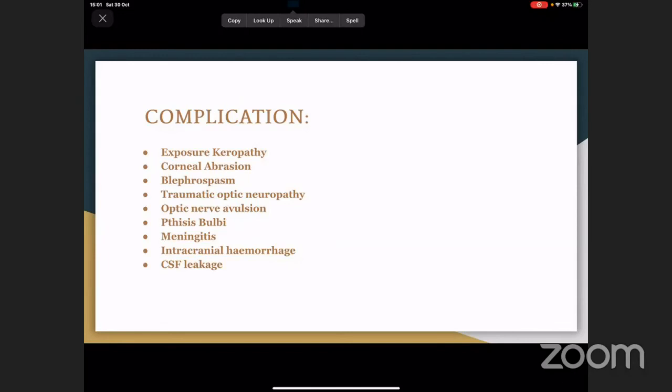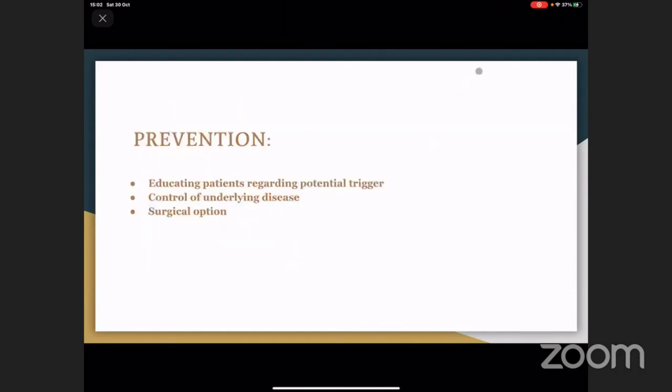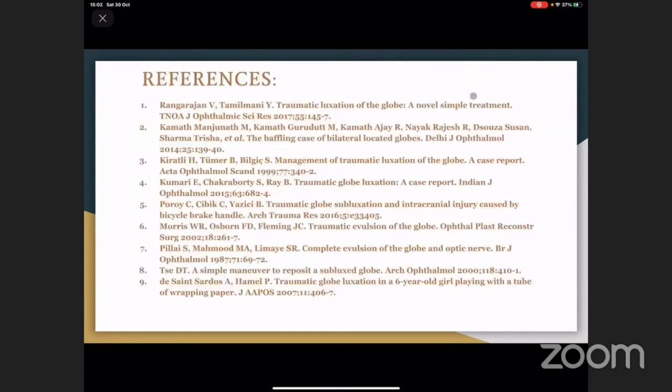Based on the review of literature, trauma seems to be the most common etiology for luxation of the globe. Trauma, however, can be accidental or inflicted, as in brutal sport. The eyelids, in their position, play a crucial role in preventing anterior dislocation of the globe.